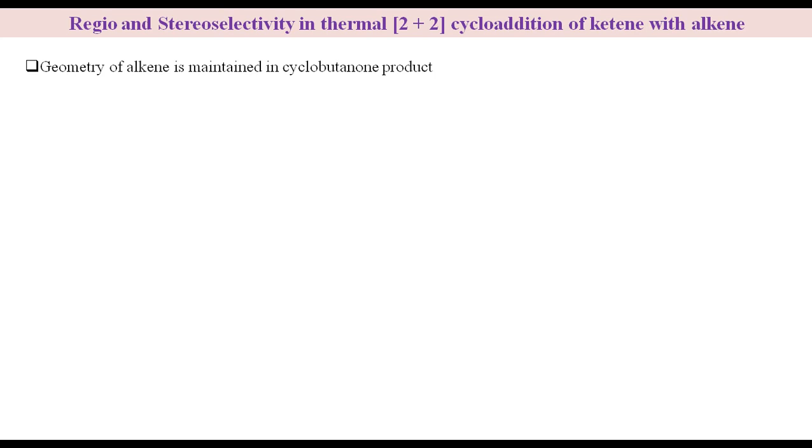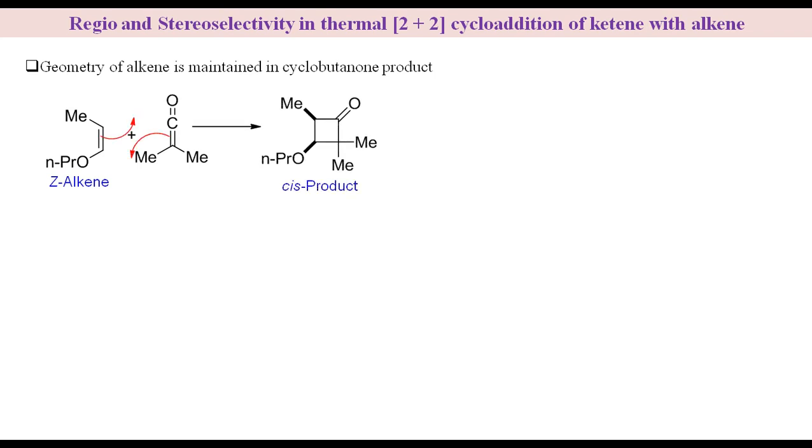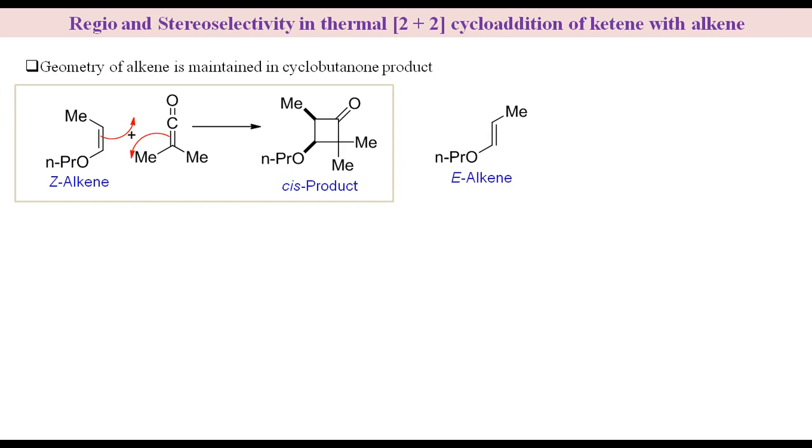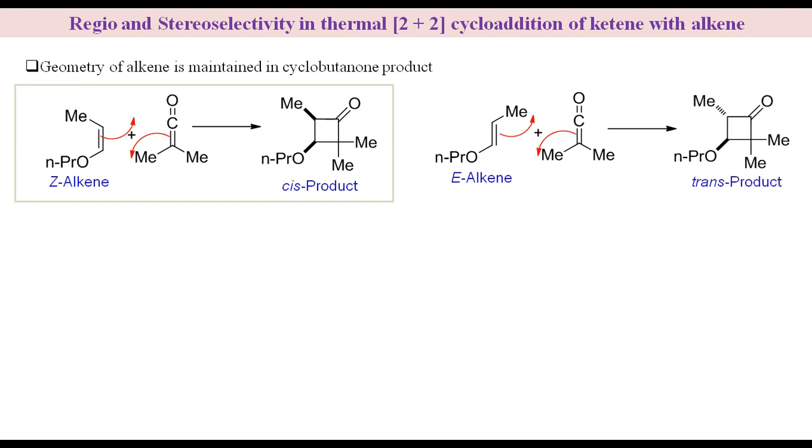For example, reaction of Z-1-propoxypropene with dimethylketene gives cyclobutanone in which methoxy and propoxy groups are cis to each other, like in the case of the reactant alkene, and reaction of E-1-propoxypropene with dimethylketene gives cyclobutanone in which methoxy and propoxy groups are trans to each other, like the reactant alkene.